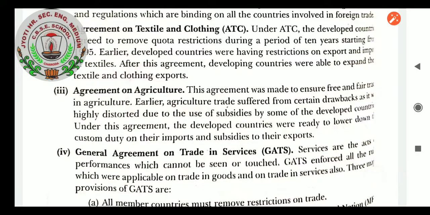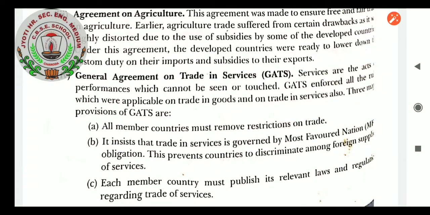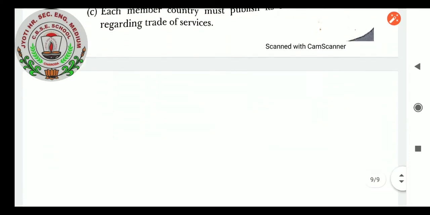General Agreement on Trade in Services, GATS. Services are acts of performance which cannot be seen or touched. GATS extended the rules applicable to trade in goods to trade in services also. Three main provisions of GATS are: all member countries must remove restrictions on trade, free trade must be there. It insists that trade in services is governed by most favoured nation obligations. This prevents countries from discriminating among foreign suppliers of goods and services. Each member country must publish its relevant laws and regulations regarding trade in services.